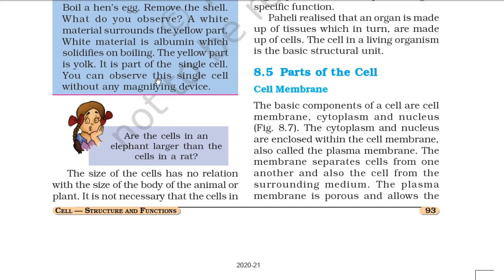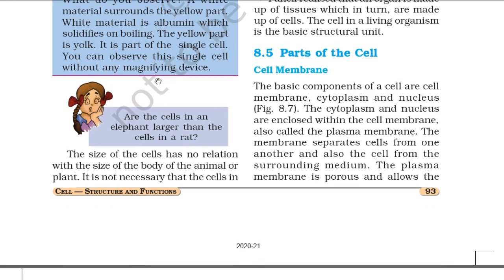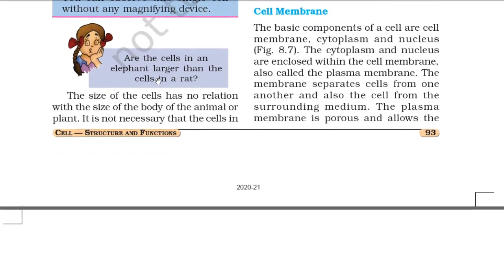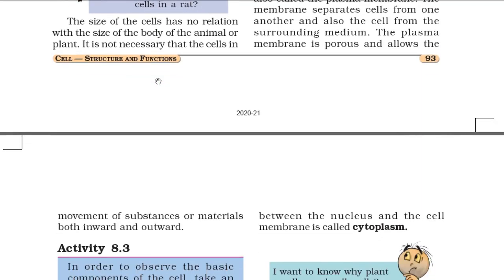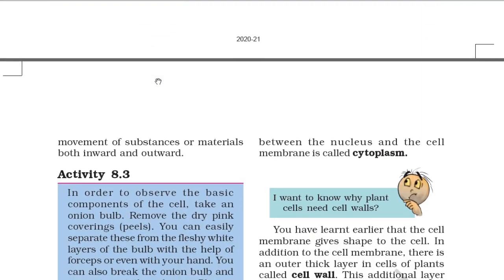Figure 8.7 shows this. The cytoplasm and nucleus are enclosed within the cell membrane, also called the plasma membrane. This membrane separates cells from one another, and also the cell from the surrounding medium. The plasma membrane is porous and allows the movement of substances or materials both inward and outward.